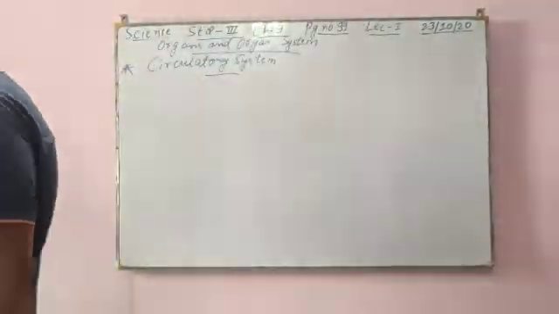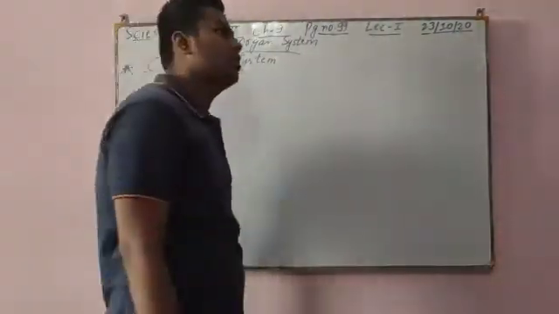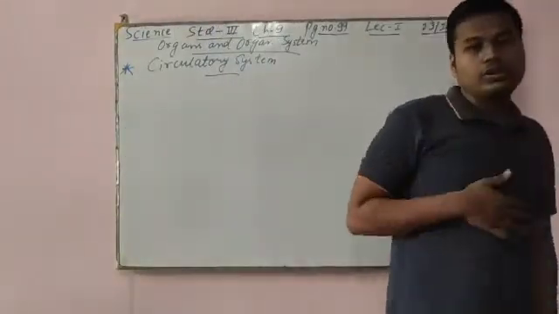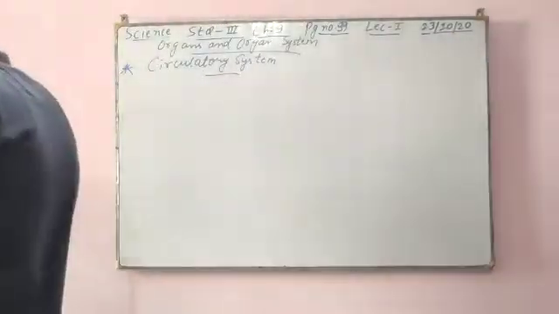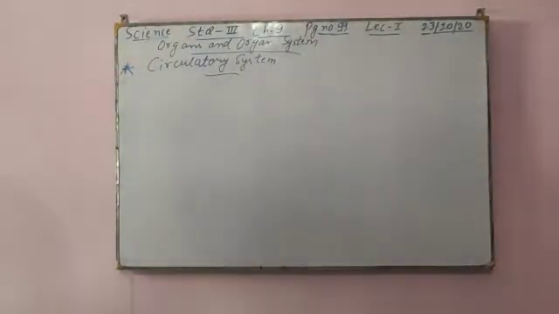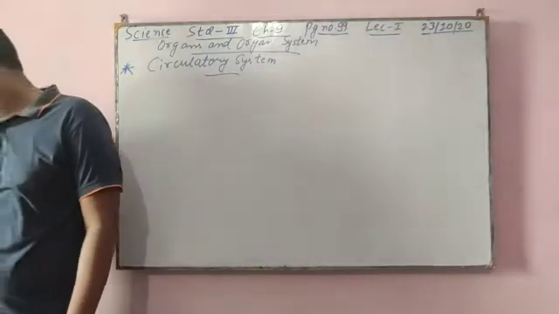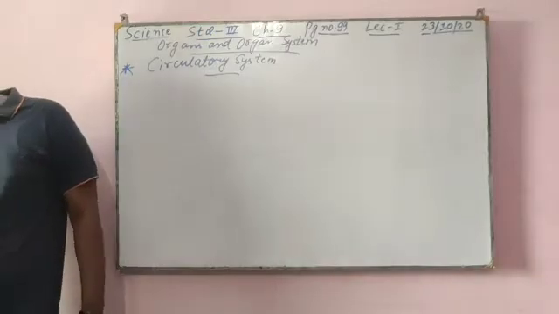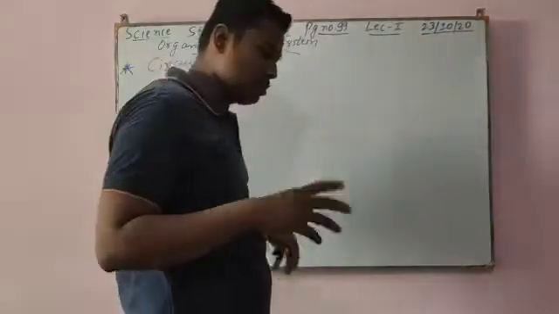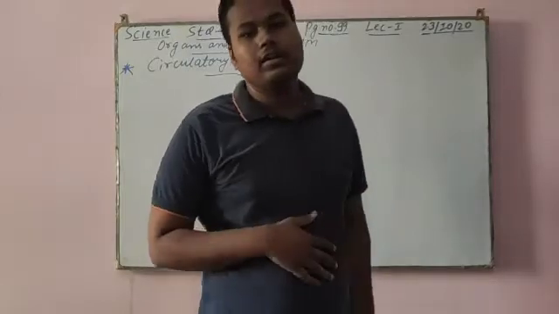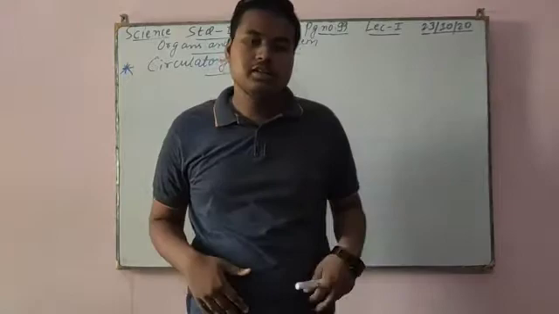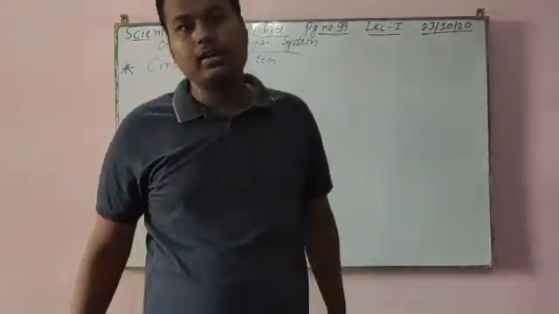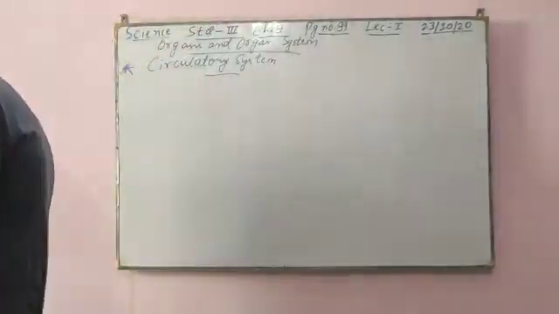In the digestive system I told you, when food passes into the stomach and then goes to the small intestine, the juices present in the intestine change that food into nutrients, and those nutrients are absorbed by the other parts of the body.